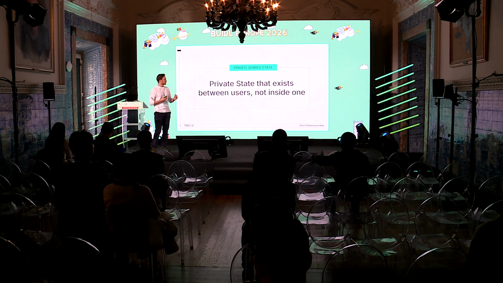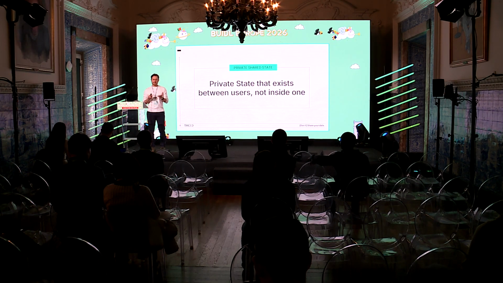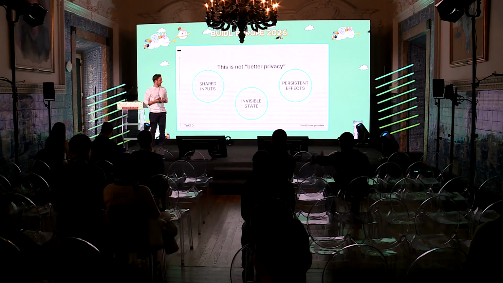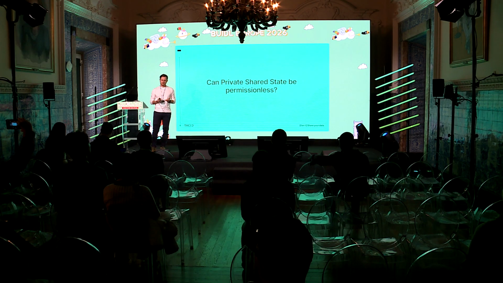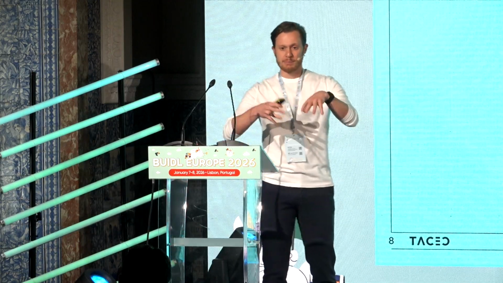Now, what happens to private shared state, this new state which we need for privacy applications on chain, if we allow permissionless deployment of smart contracts? So this is really the question: can private shared state be permissionless? And you don't have to dig deep into the rabbit hole to figure out the cracks here.